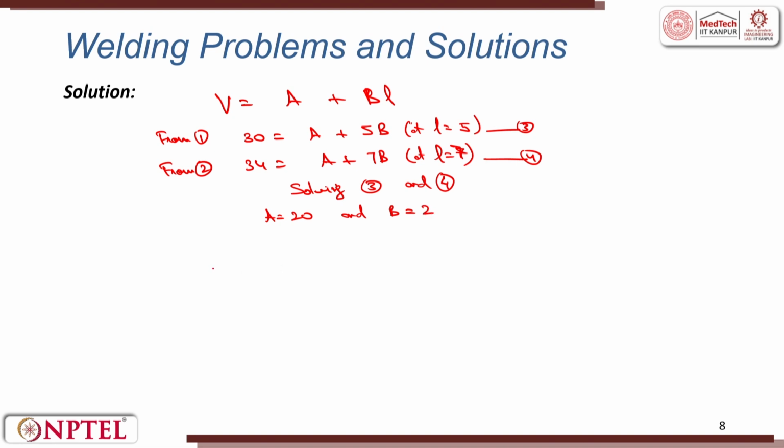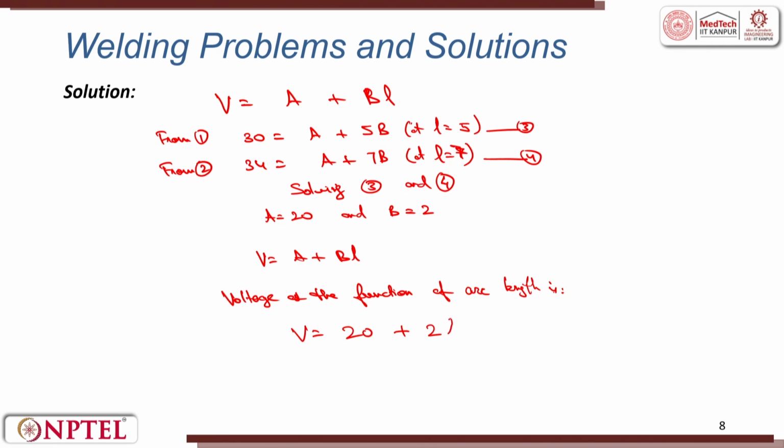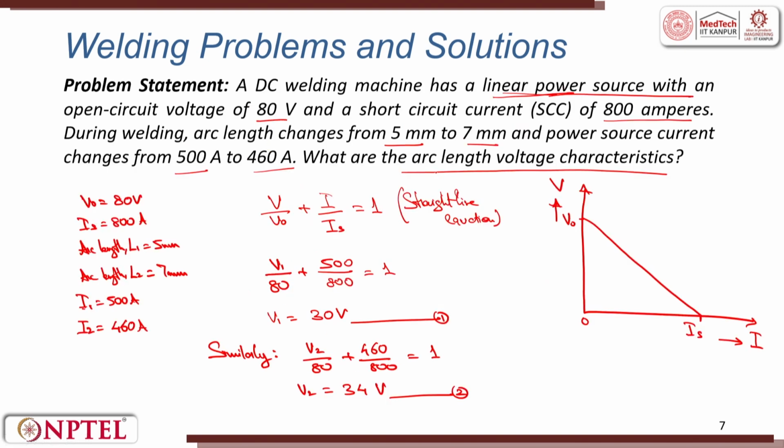So, now we get the voltage as a function of arc length, that is V is equal to A plus B L. So, I can put it as voltage as the function of arc length is V is equal to 20 plus 2 times L. This is the characteristic that is asked in the question, what are the arc length voltage characteristics. So, we got the solution.